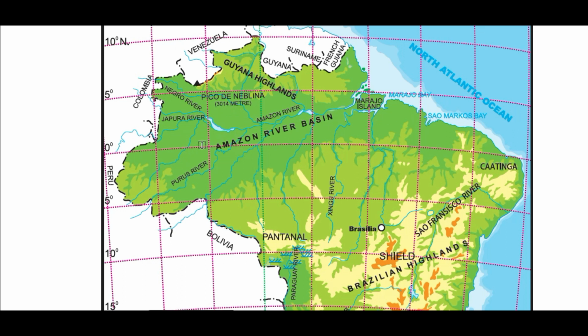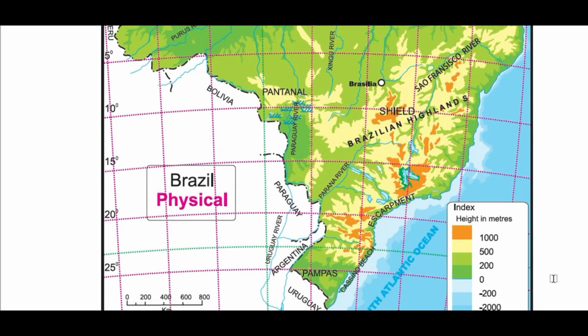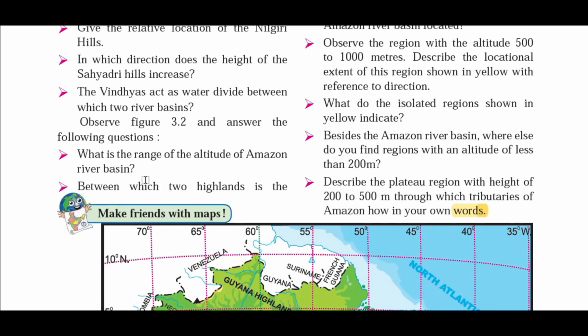You can see here the Amazon river basin, because this is the main Amazon river, and there are many tributaries of this river. Okay guys, so this entire part where the Amazon river flows and its tributaries originate is known as the Amazon river basin. We can observe dark green colors, so the altitude of this entire basin is from 0 to 200 meters from mean sea level. So that is the answer for this first question.